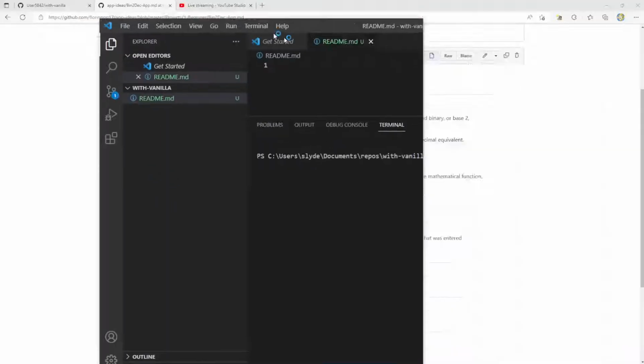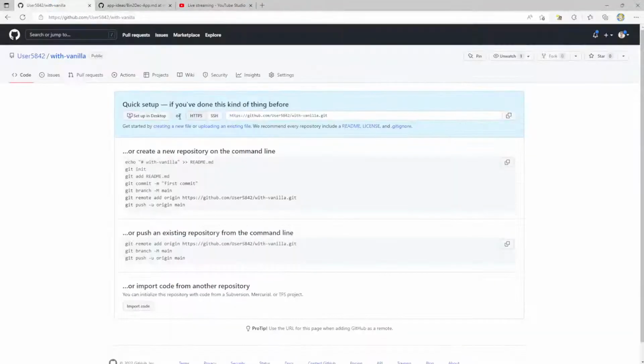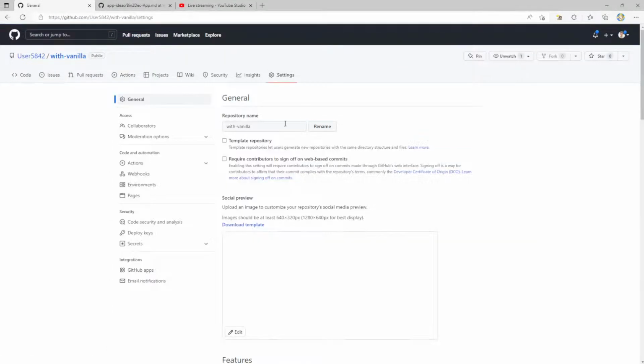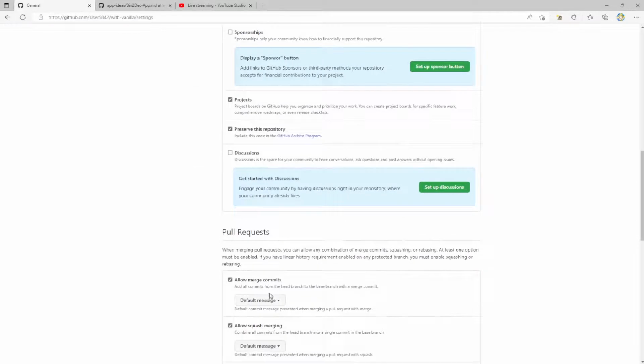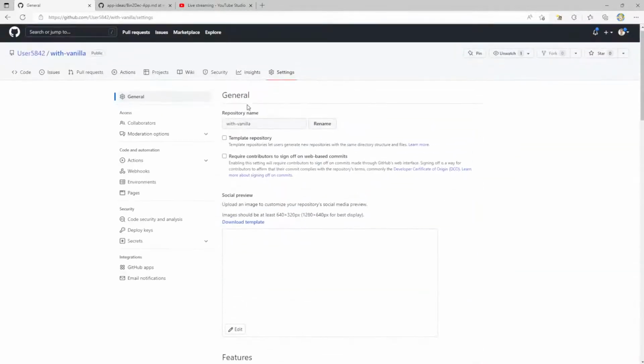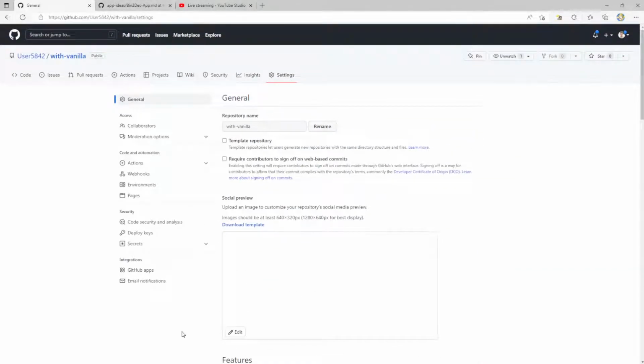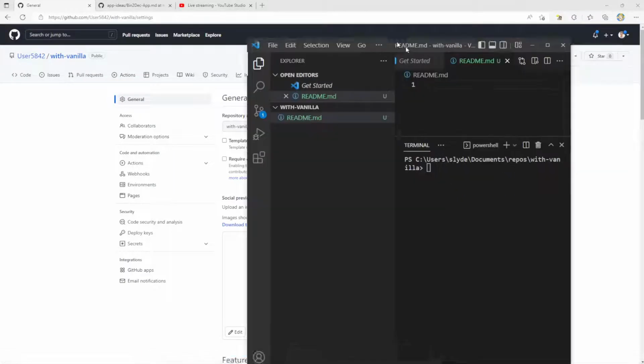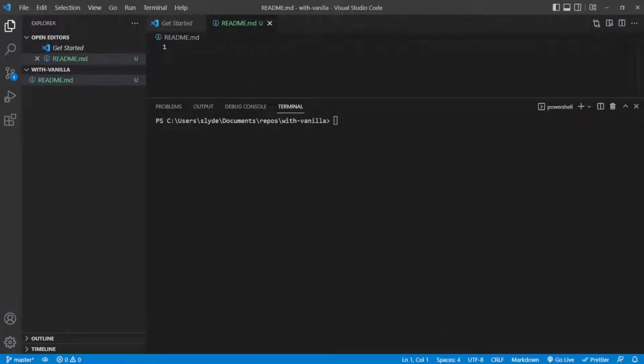README.md. I think what I called this was, did I even give it a description or anything like this? Can I see it if I go here with vanilla? We can just call it something simple. Doesn't need to be anything crazy. So let's just make this with vanilla front-end projects using vanilla JavaScript. Okay, cool.